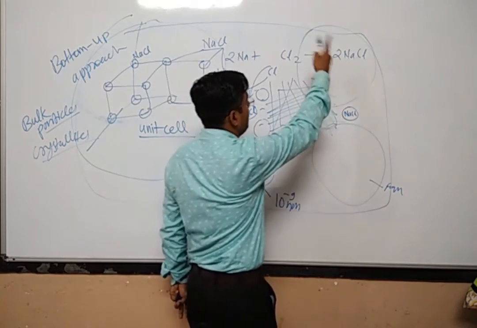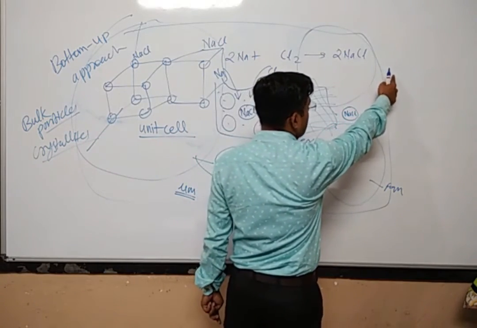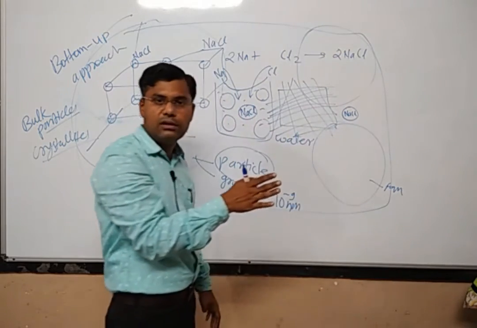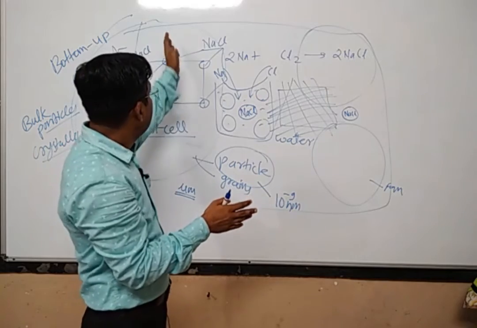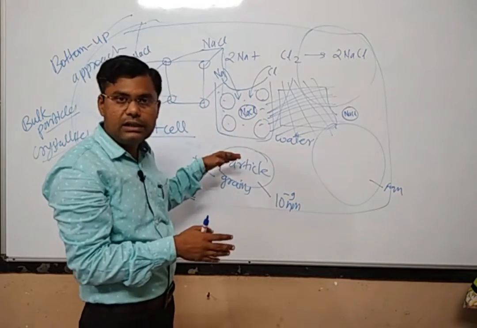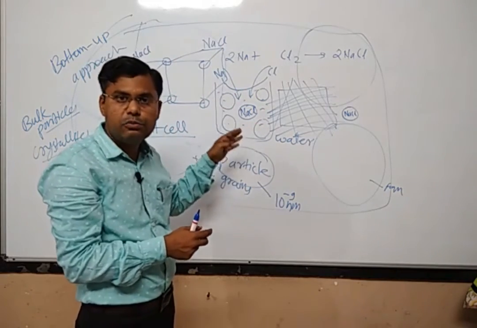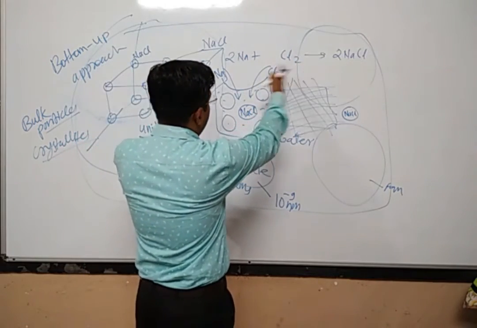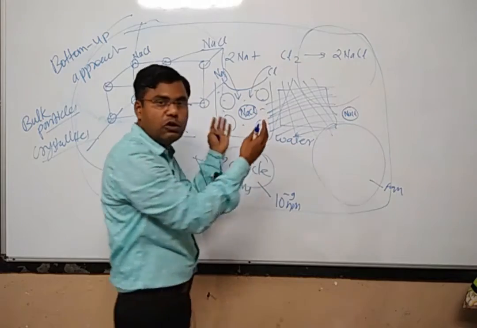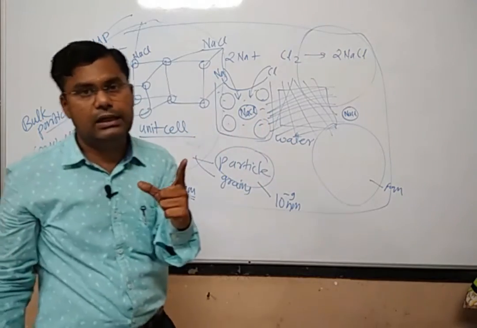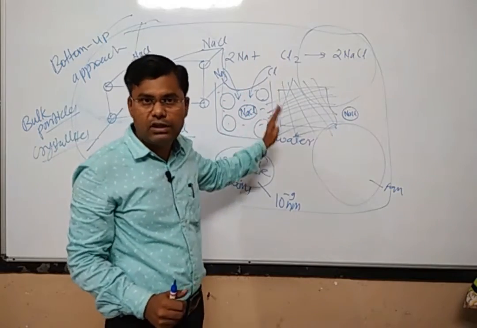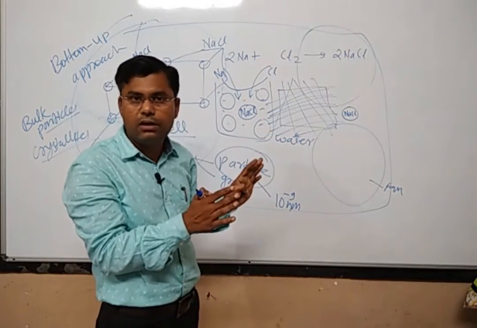We can have another particle with a nano dimension, and another. Between all these particles you put some capping agent so that these nanoparticles do not combine to form one particle. They should be separated from one another. How to separate them is a different matter.